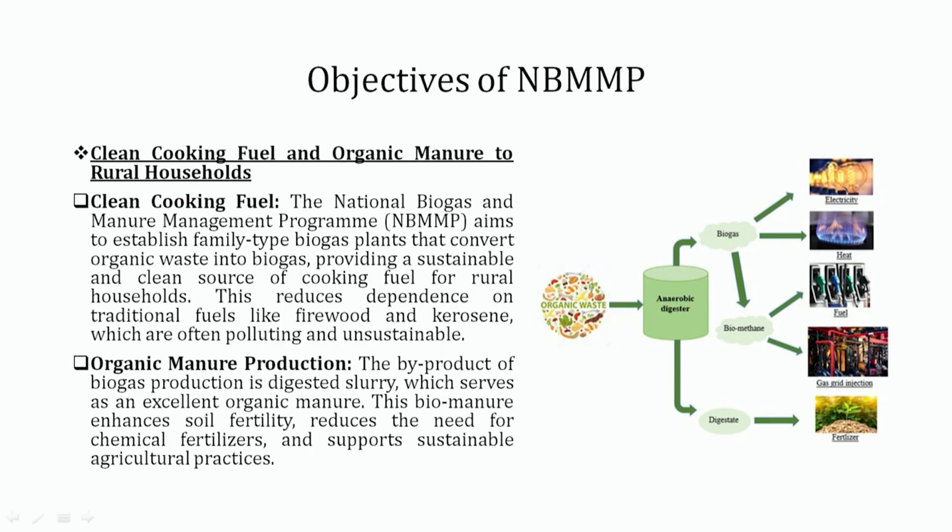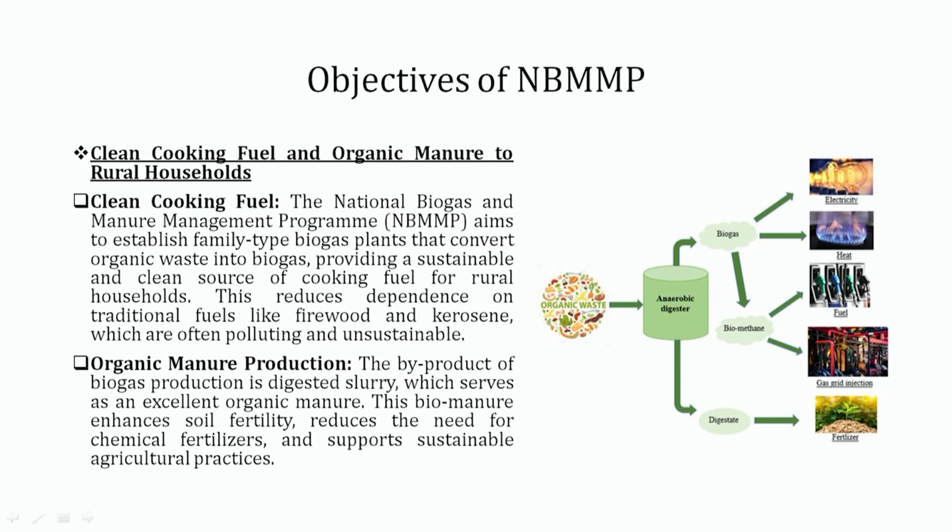Here we see that clean cooking fuel and organic manure are the key features of the NBMMP established biogas plant. If we talk about clean cooking fuel, this NBMMP aims to establish family type biogas plants that convert organic waste into biogas, which provides a sustainable and clean source of cooking fuel for rural households. This reduces the dependency on traditional fuel like firewood and kerosene, which are often polluting and unsustainable.